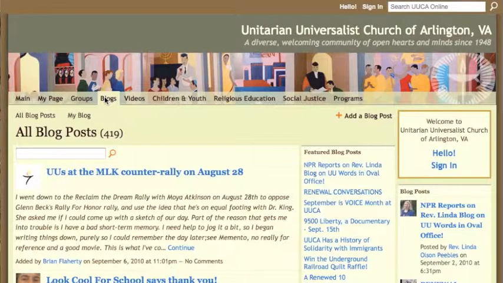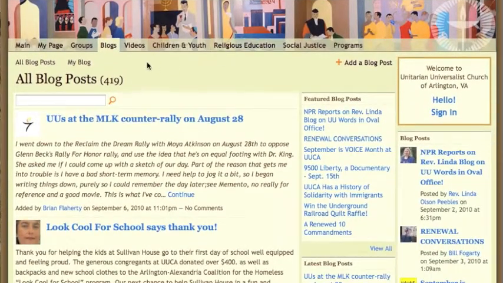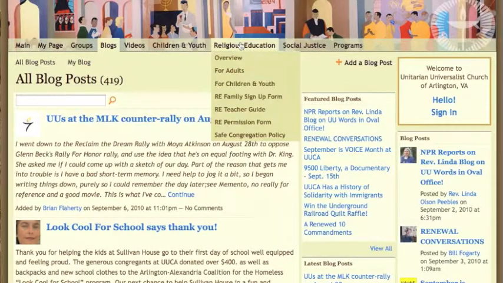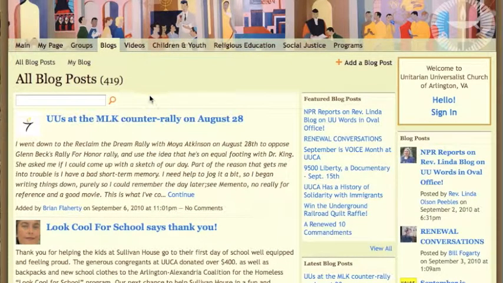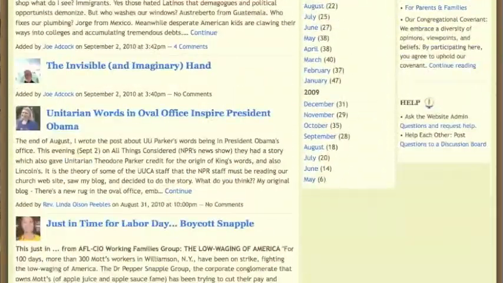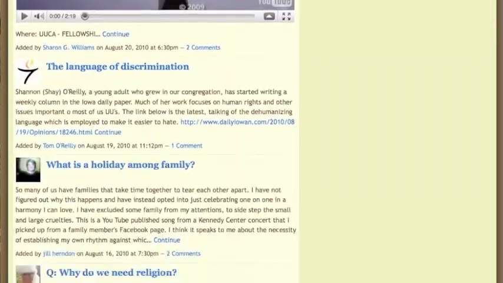We talked about blogs a little while ago, but if you click on blogs right from the site-wide navigation bar, you come to an index page that has all of the blogs written in the last year.